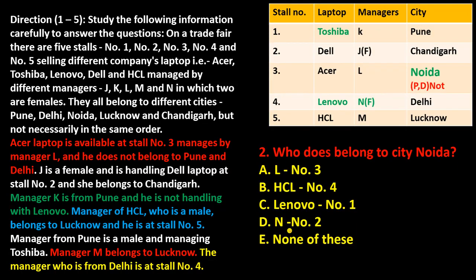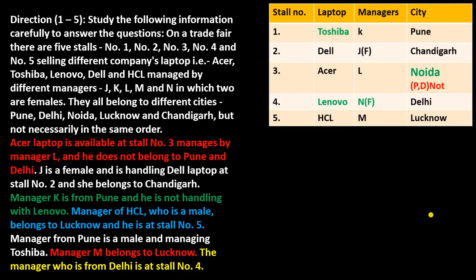This is question number 2. Who does belong to city Noida? So you can find that the third one, Acer L Noida. So here the manager name is L and number 3. So here the answer of the second is A. So when you understand the situation, then you are easily able to give the answer. Okay, so it is compulsory that you have to understand the situation.